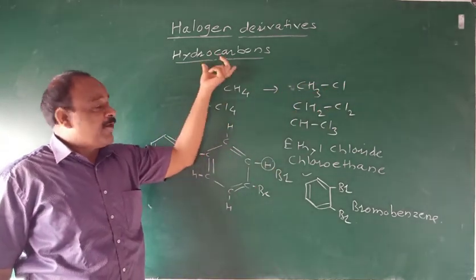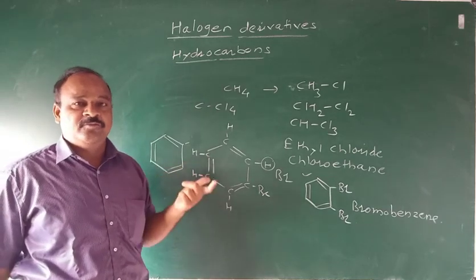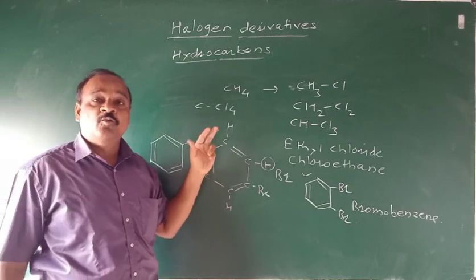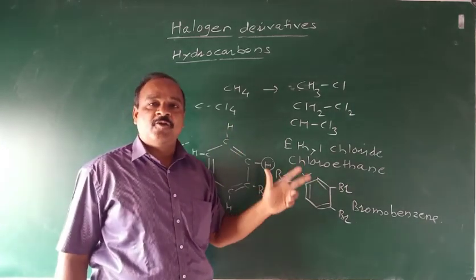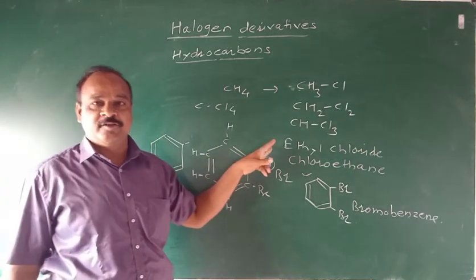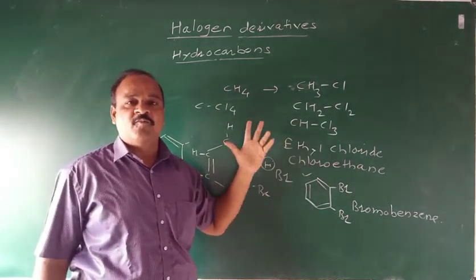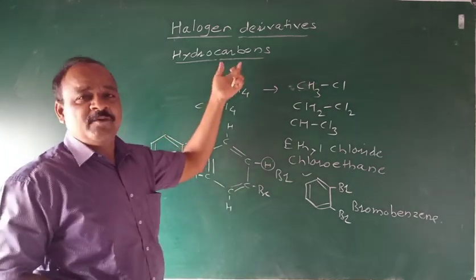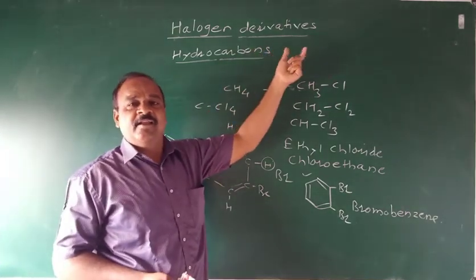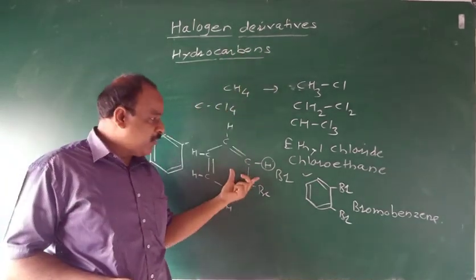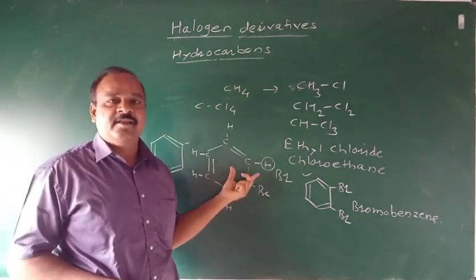the hydrocarbons, which may be aliphatic or aromatic, in which one or more hydrogen atoms are replaced by a corresponding number of halogens, then the formed compounds are called halogen derivatives of hydrocarbon, which may be alkane, alkene, alkyne, whatever may be the saturated hydrocarbon, and halogen derivative of arene, that is aromatic compound.